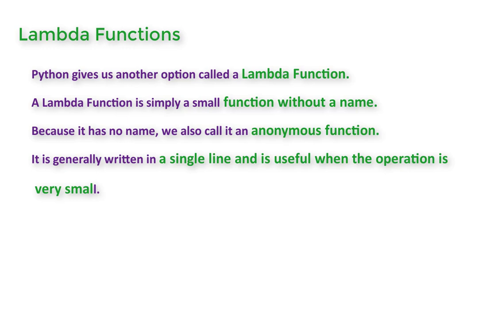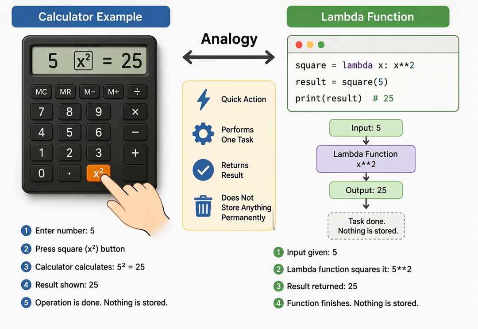A Lambda function is simply a small function without a name. Because it has no name, we also call it an anonymous function. It is generally written in a single line and is useful when the operation is very small.